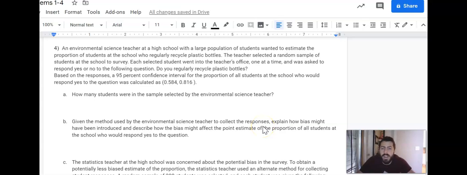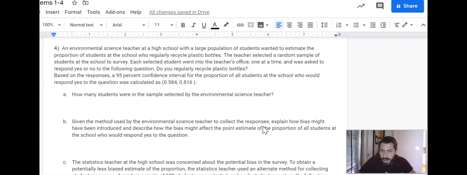Doesn't look like it. Based on the response, a 95% confidence interval for the proportion of all students at the school who would respond yes to the question was calculated as 0.584 to 0.816. So the sample proportion is halfway between those two numbers.